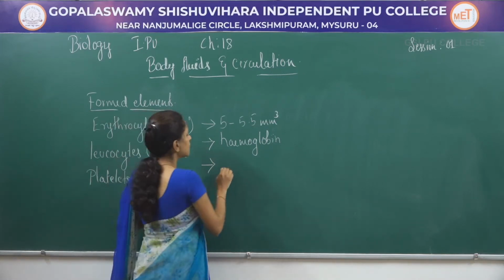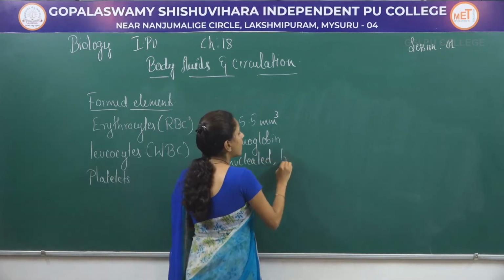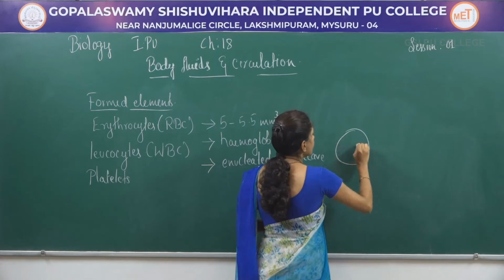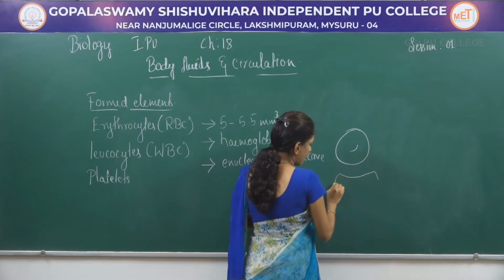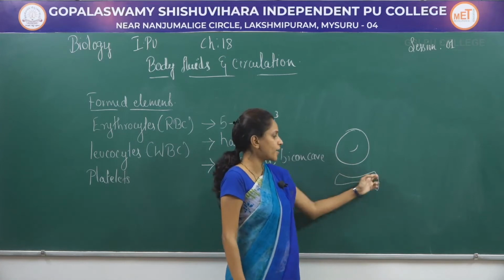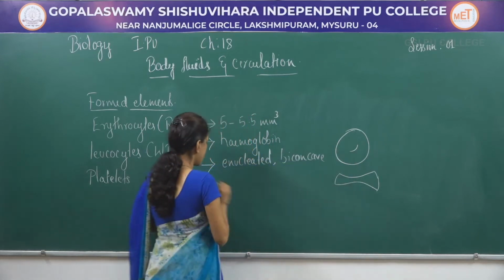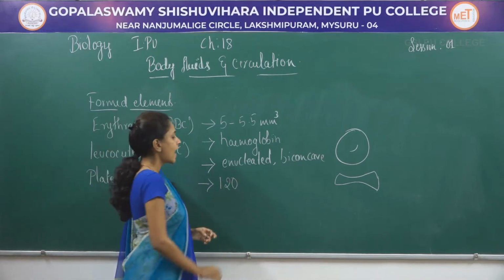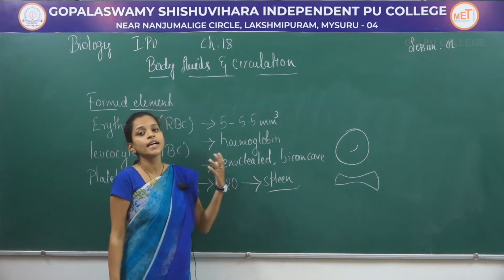These RBCs are enucleated and biconcave in structure. That means the middle part will be thinner compared to its periphery, and it is a circular enucleated structure. The lifespan of a single RBC is 120 days, and after 120 days they go to the spleen, which is considered their graveyard.